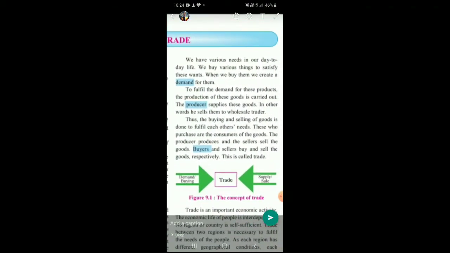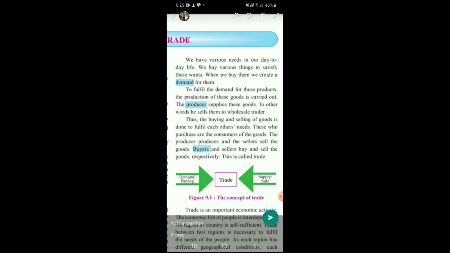We have various needs in our day-to-day life. We can buy various things to satisfy these needs. When we buy them, we create demand for them. So now some important terminologies are coming your way. Demand or your want. Milk in the morning that you require, the pen that you require as a student are all your wants. When you have a want, you order them, you demand for them. So demand, you demand a commodity, you demand the goods.